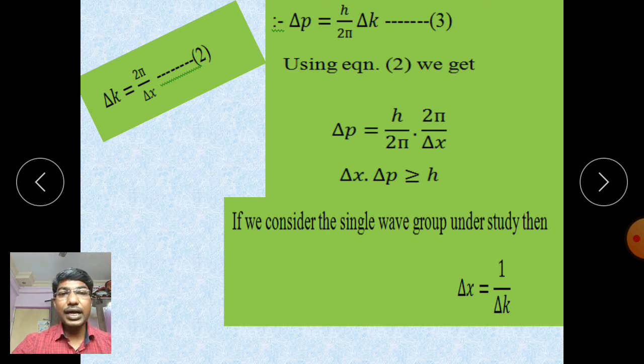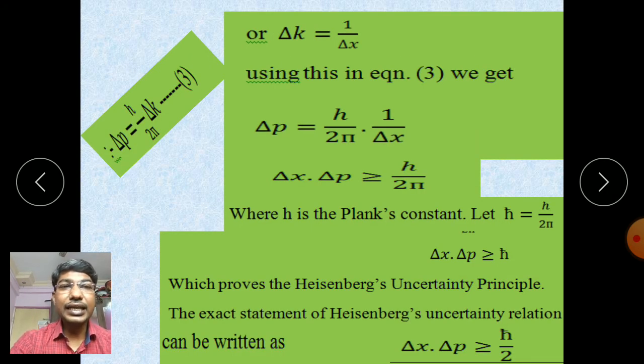But if you consider the single wave group under study, then you substitute del x is equal to 1 upon del k. Therefore del k is equal to 1 upon del x. Using equation 3, del p is equal to h upon 2 pi into del k, with del k being 1 upon del x.